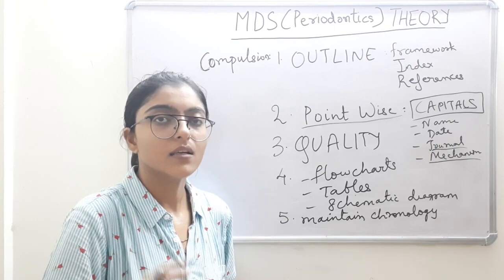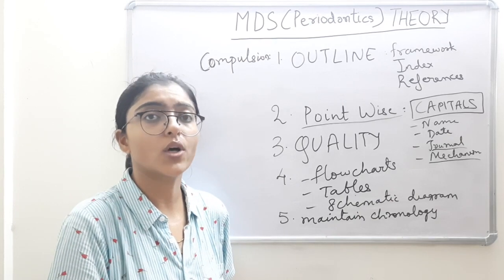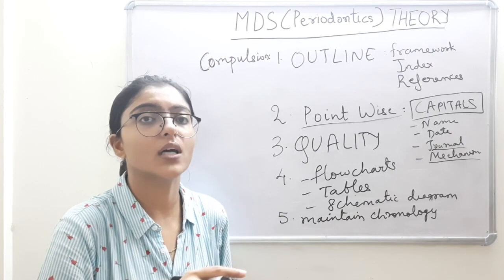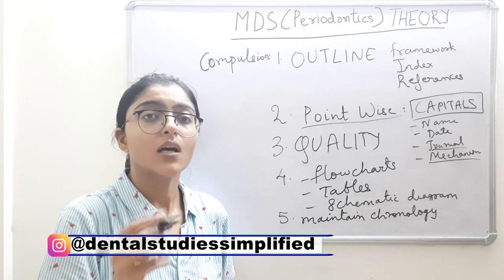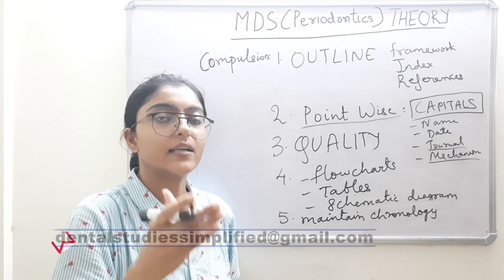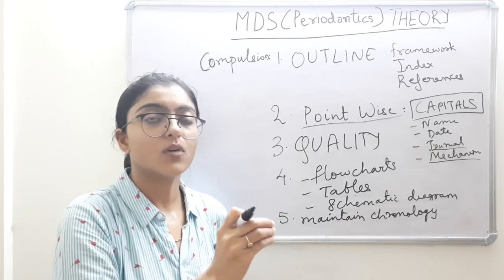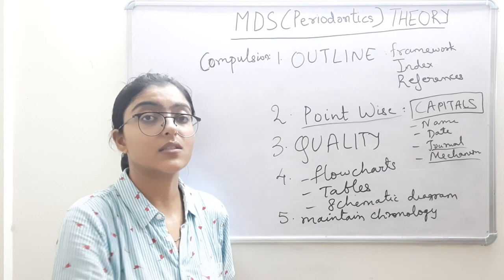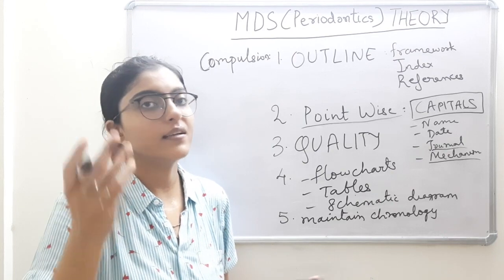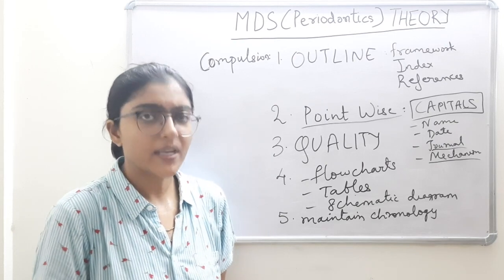First is to ideally maintain the chronology and write all the answers in sequence. This is for those who know all the answers and are confident of all of them. The second option is for those who are not confident of all the answers but want to maintain the chronology. There you can use this method: estimate the number of pages, leave a gap of that many pages and go for the next question. And the third option is for people who are not confident of all the answers, who don't have this estimation or judgment skill, and cannot maintain chronology.